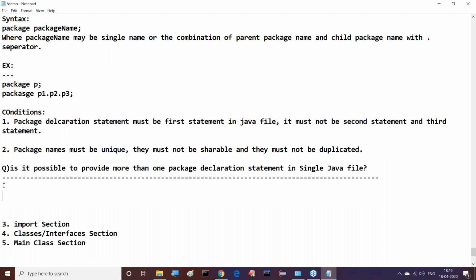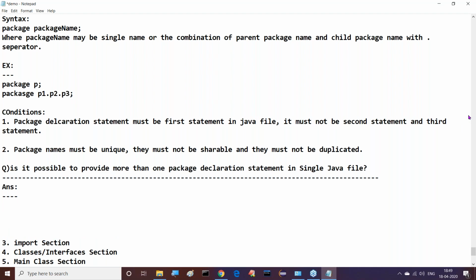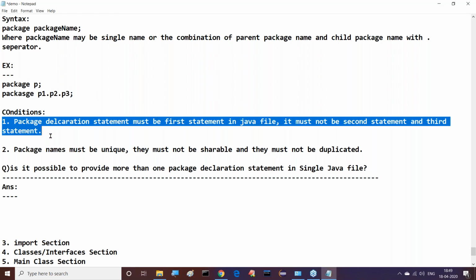We have to answer for it. Come on, guys, give an answer for my question now. Is more than one package declaration statement possible or not possible? Please read the statement and give an answer.